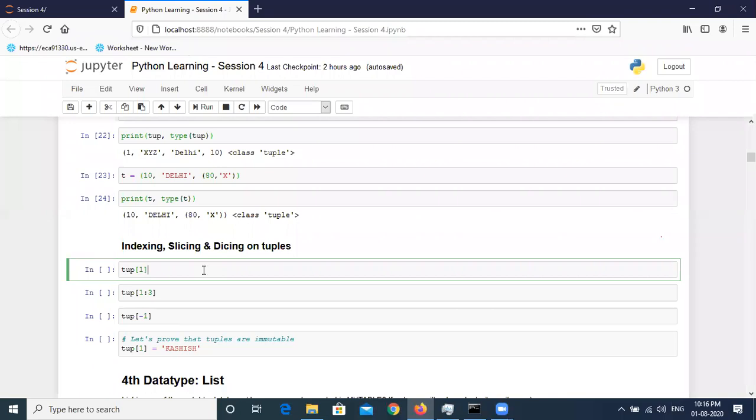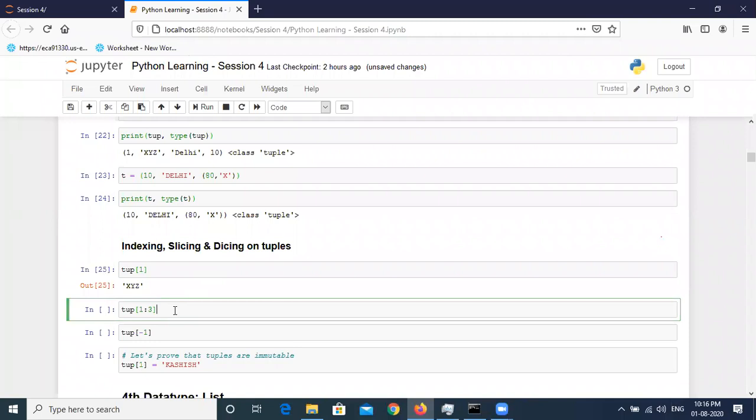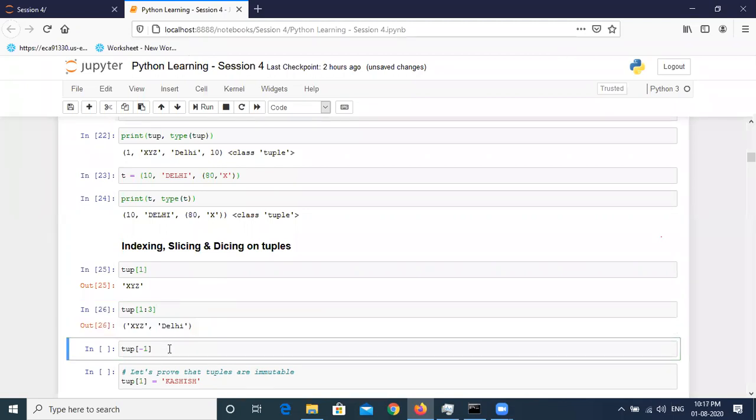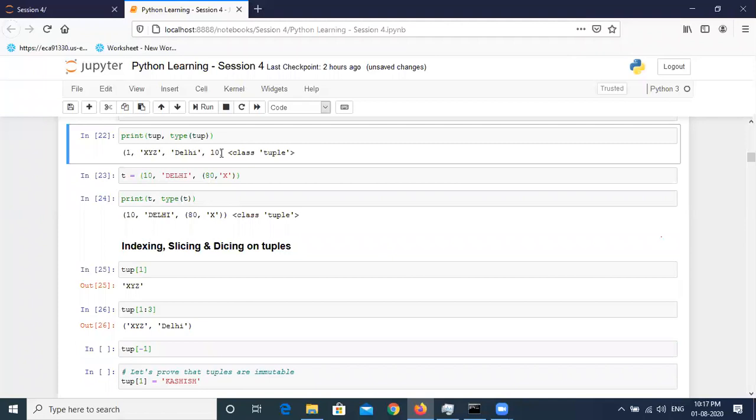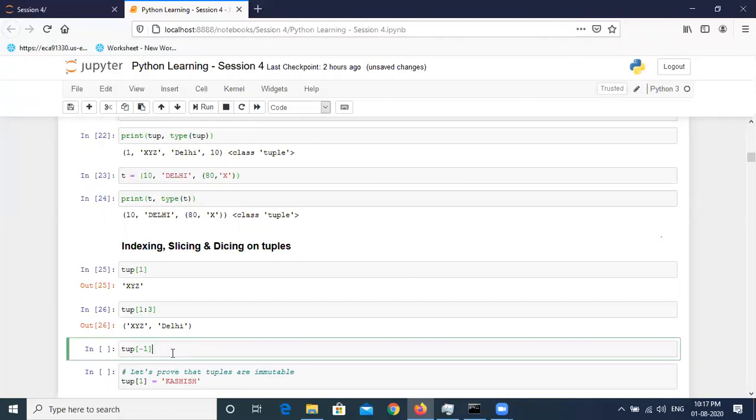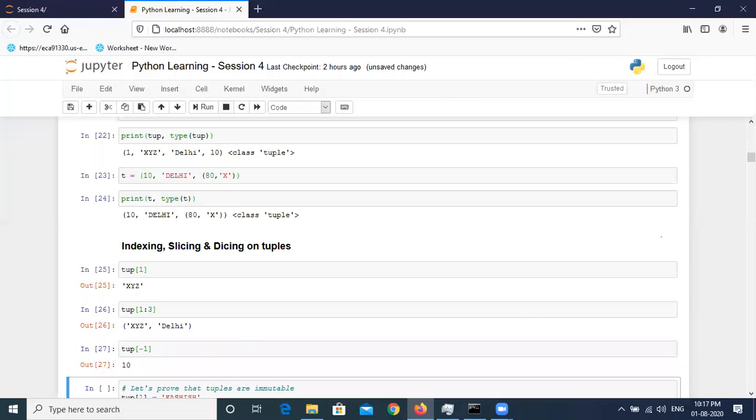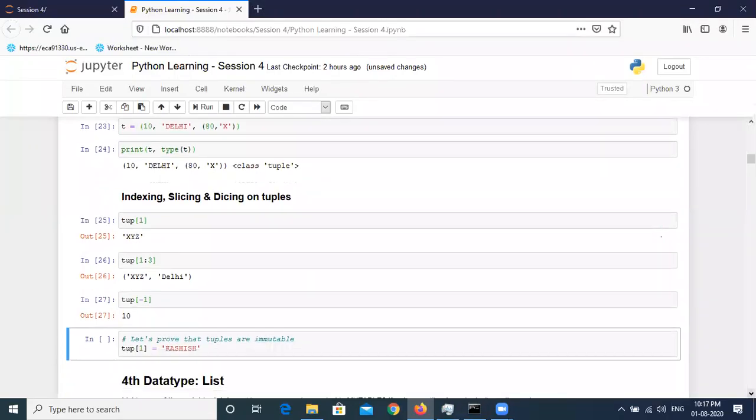It will be XYZ. Yes, it will be XYZ. That is correct. The next one, 1 colon 3. XYZ and Delhi. Yes, correct. And minus 1. Delhi. Minus 1, that is incorrect because the last value is 10. Yeah, that is 10. Okay, now we have an idea about how to store and retrieve the values.